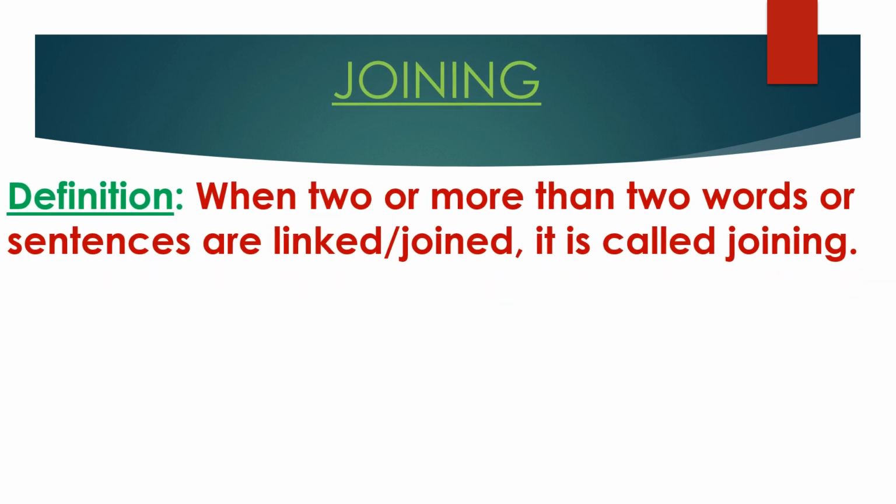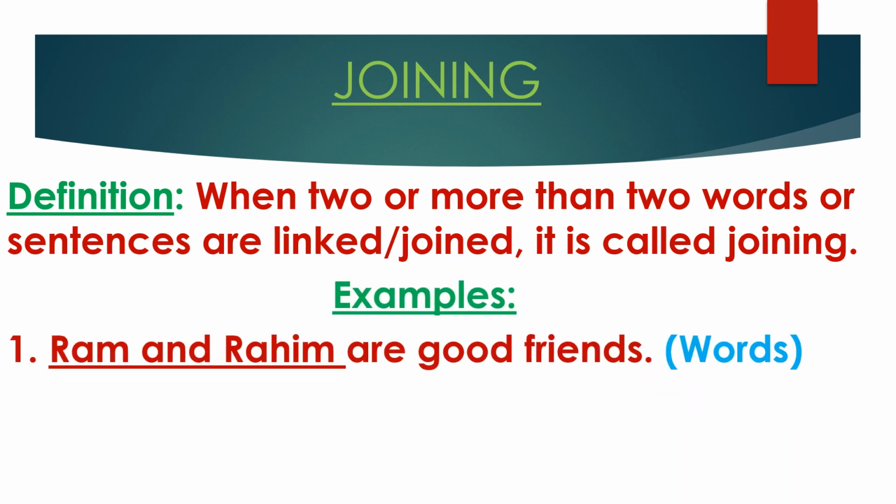Now, what is joining? Look at the definition. When two or more than two words or sentences are linked or joined, it is called joining. See some examples. The first example, Ram and Rohim are good friends. This is joining of words. The first word Ram and the second word Rohim. These two words are joined by and.